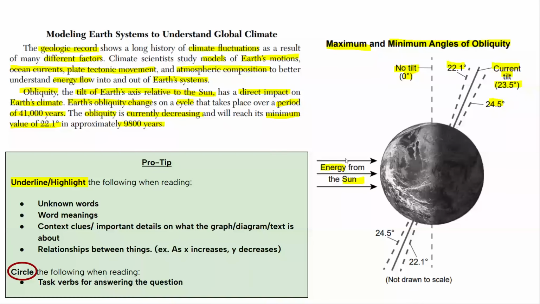Let's move on to this diagram here. It says maximum and minimum angles of obliquity.